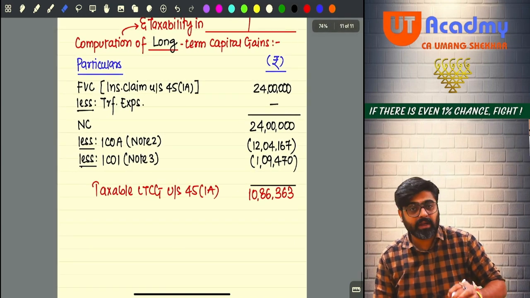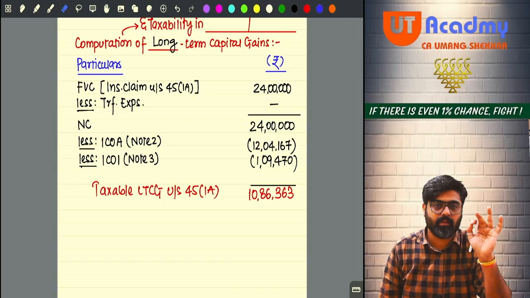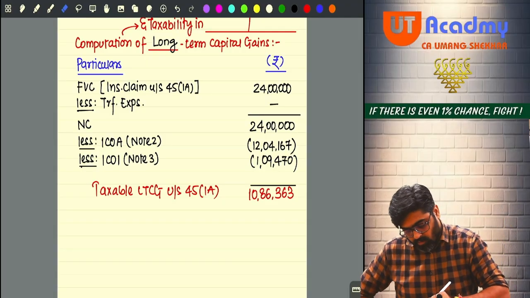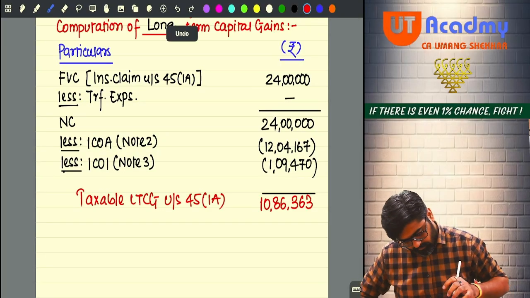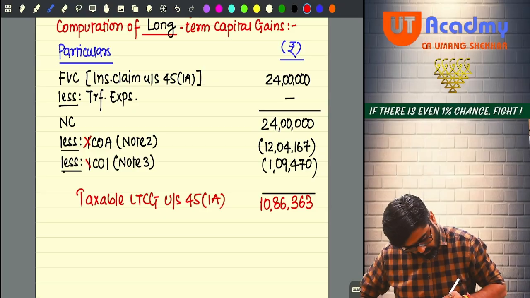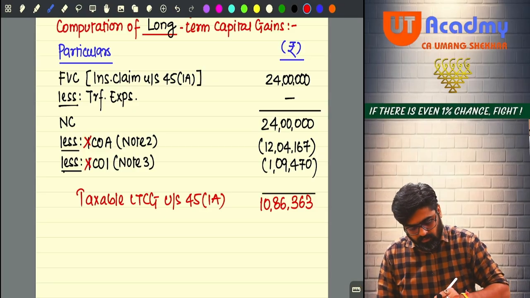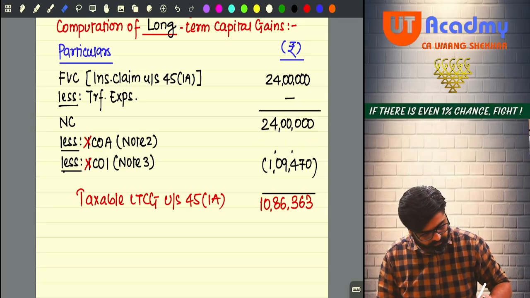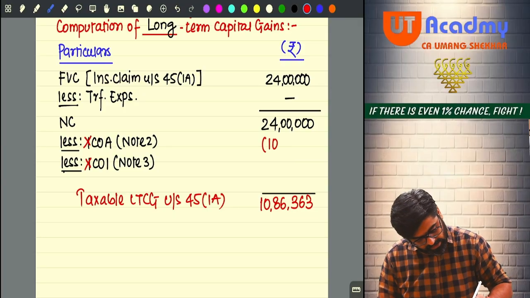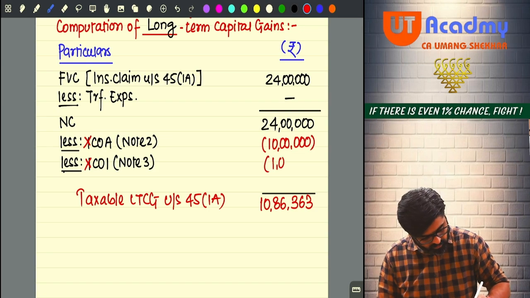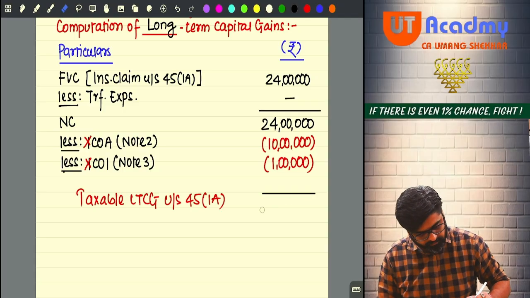Now pay attention. Everything will remain same, every single thing remains same. What will I do? I will write down ICOA. I will cancel I. So instead of 12,04,167 and 1,09,470, what will come here? 10 lakhs, and here it will be 1 lakh. Now the capital gain will be 13 lakhs.